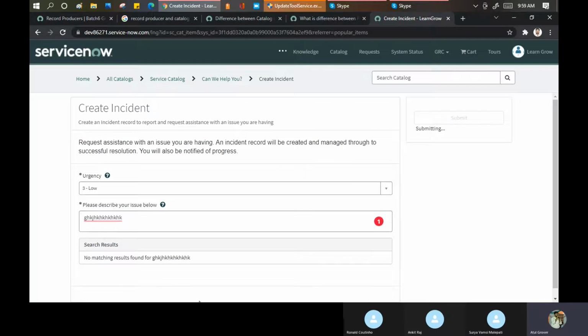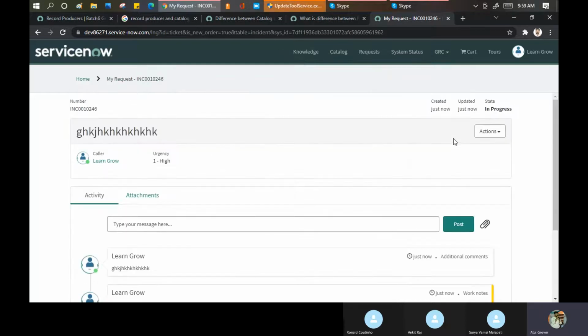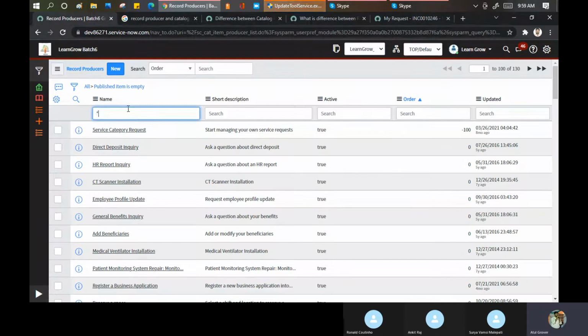Now what it will do, it will create a record in the incident table. But how will my system know, when I click on submit, what it needs to do? That I will define. See, it's getting the incident here. Okay, now I'll go here and show you the default one, then we'll create our own.